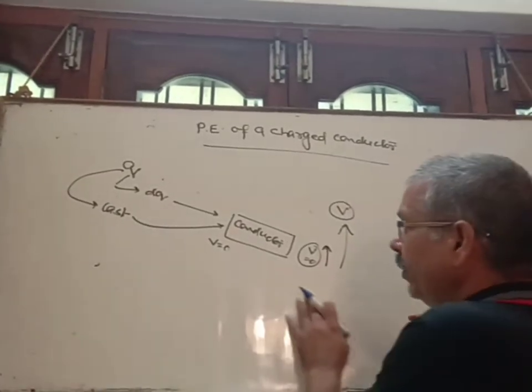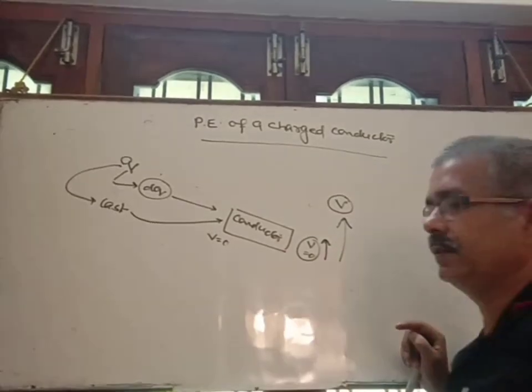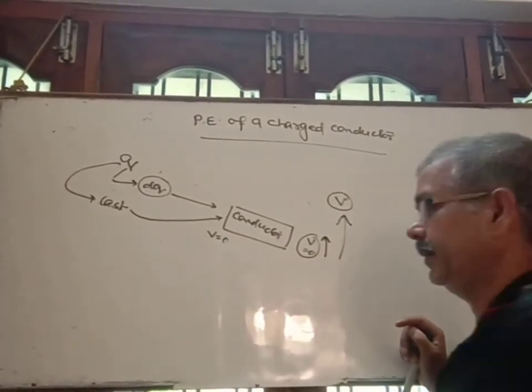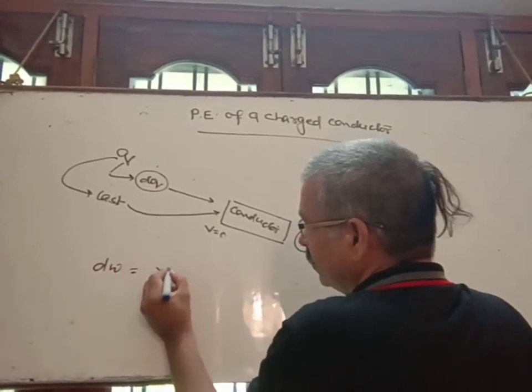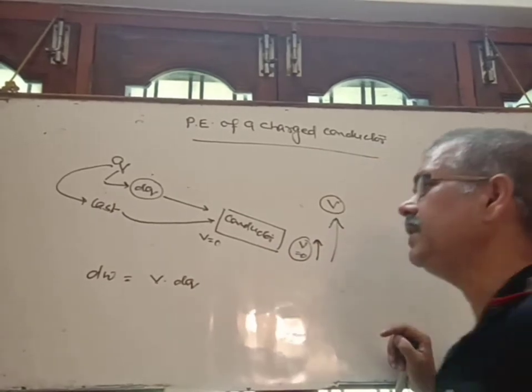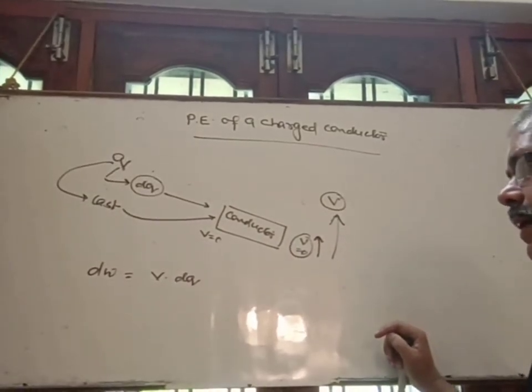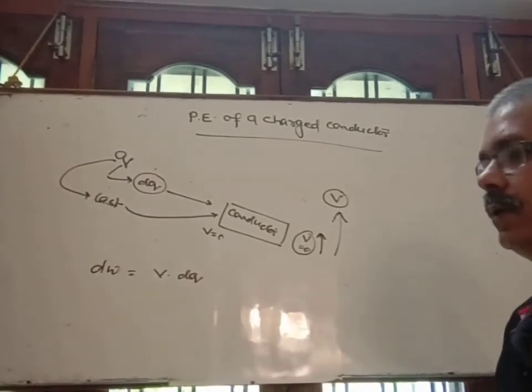So suppose when the first segment dq is given to the conductor, what is the work done? dW is equal to V dq. This is the small amount of work done when charge dq is given to the conductor.